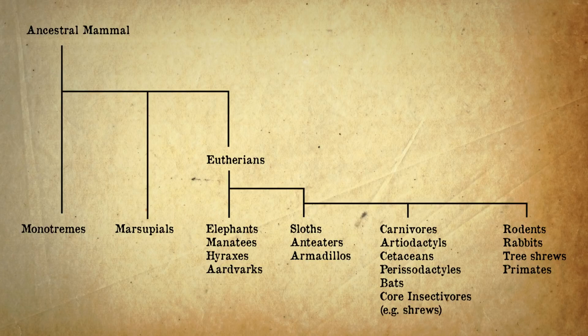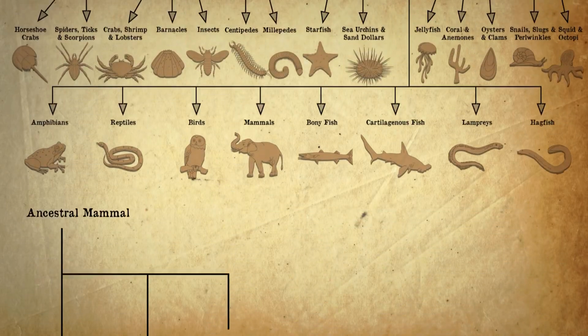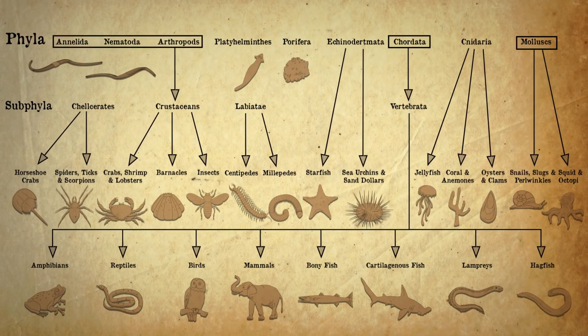Let's go back to our 9 phyla. And the 5 main ones. Remember, Auntie Anne makes nice cakes.